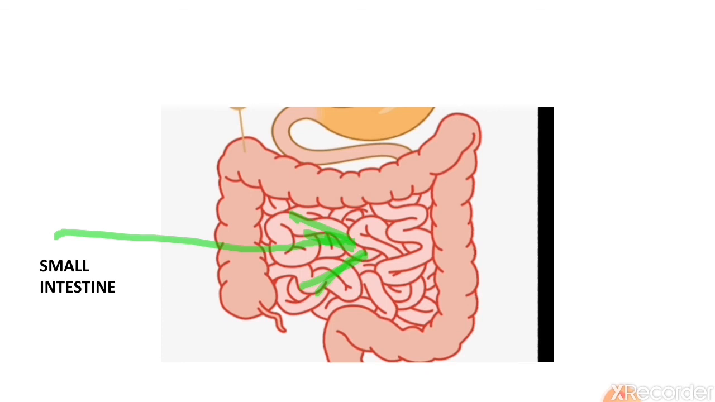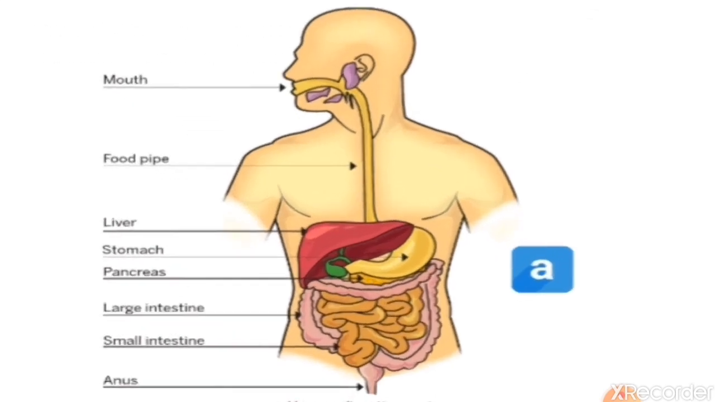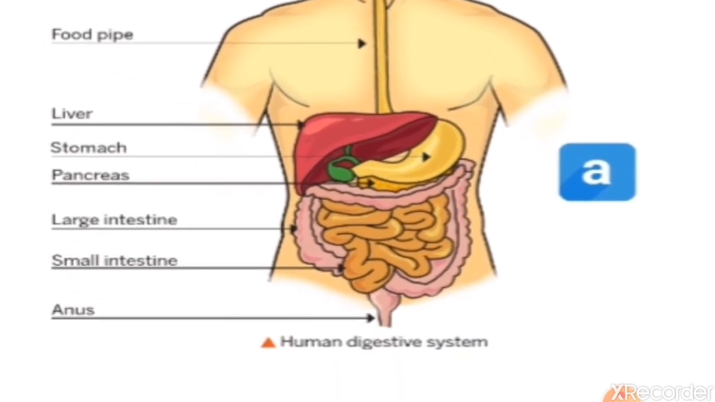Now, small intestine. There are two types of intestine in our body, small and large. From the stomach, the food goes into the small intestine. Small intestine is a long and coiled tube. Small intestine receives the digestive juices from liver and pancreas. Liver and pancreas, they give digestive juices to the small intestine. You can see here this red color, maroon color. This is liver and there is a pancreas.